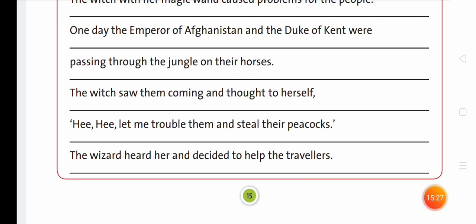The wizard heard her and decided to help the travelers. The witch heard him and decided to help the travelers.